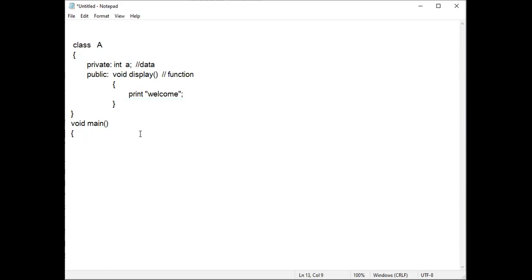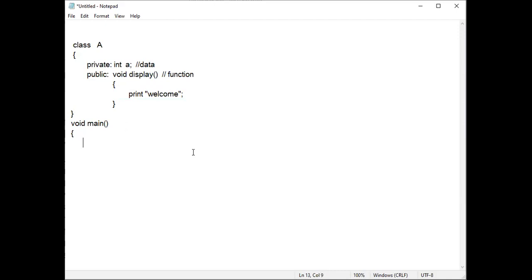Suppose I want to access a plus the display function in the main function. First thing, whether it is possible or not. With respect to variable a, it is not possible. If I want to access variable a in the main function, it is not possible because it is in the private section. The things which are in the private section cannot be accessed outside the class. The things which are in the public section can be accessed outside the class.